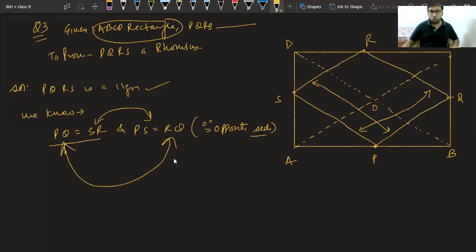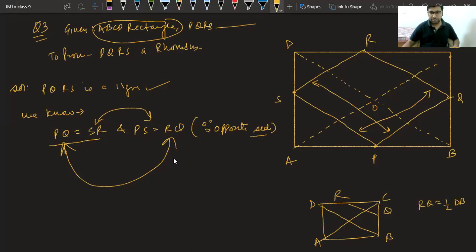Class, we all know in a rectangle, diagonals are equal. Diagonals are equal. That means AC is equal to BD. And for your information, this RQ is equal to half of DB.